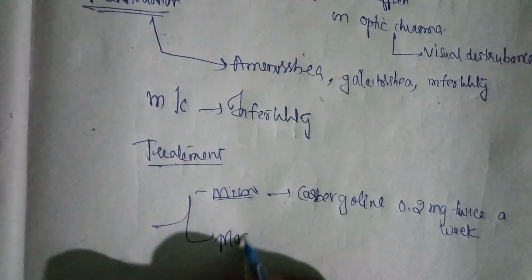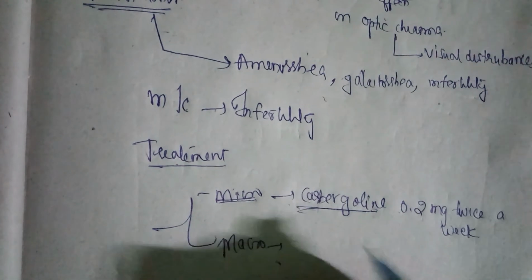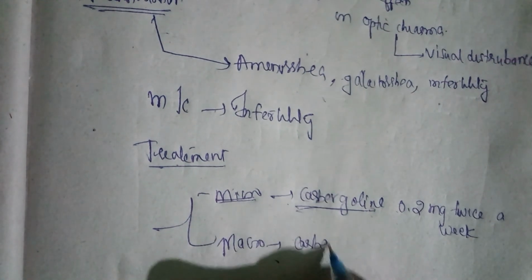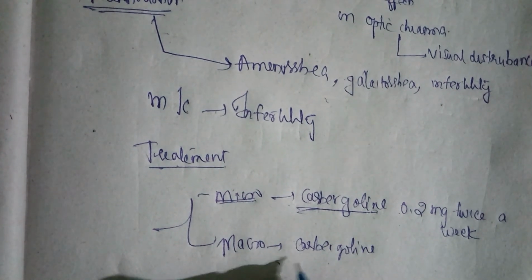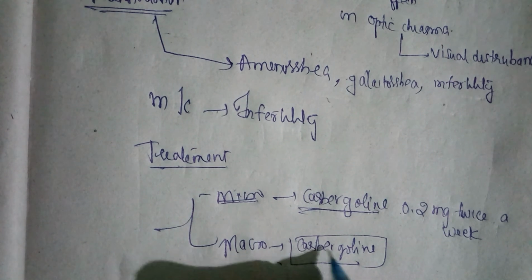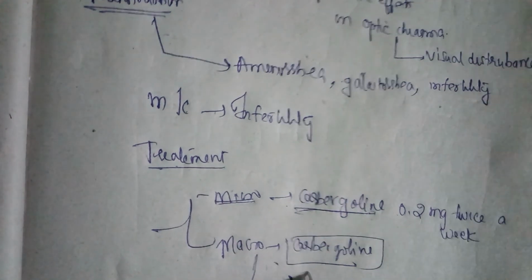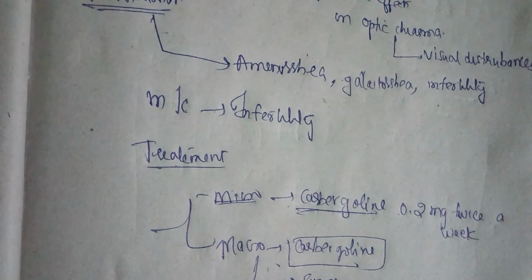Whereas in macroadenomas, we initially give this cabergoline. If the macroadenoma does not respond to cabergoline, then we'll do surgery. Okay, this is about